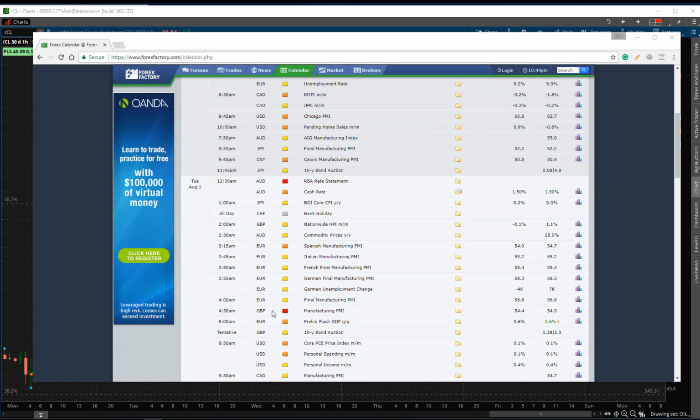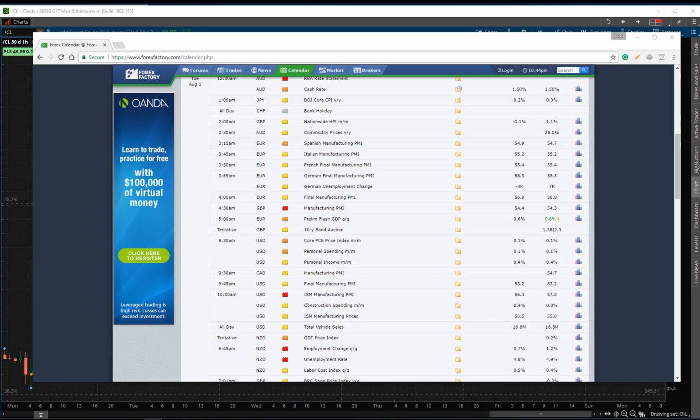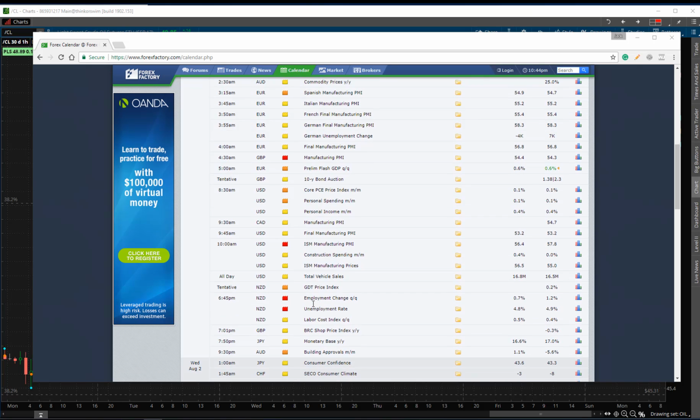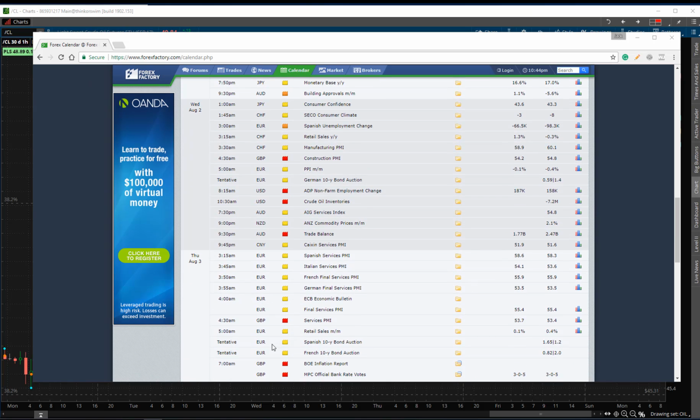And then at 4:30 a.m., you're going to have manufacturing PMI for the Great Britain pound. 10 a.m., ISM manufacturing for the US dollar. And on Wednesday, Great Britain pound construction PMI. And then we have non-farm employment change and crude oil inventories on Wednesday. Non-farm employment change is going to be 8:15 a.m., and 10:30 a.m. crude oil inventories. At 9:30 p.m. on Wednesday, trade balance for the Australian dollar.